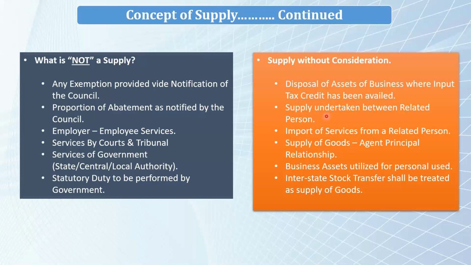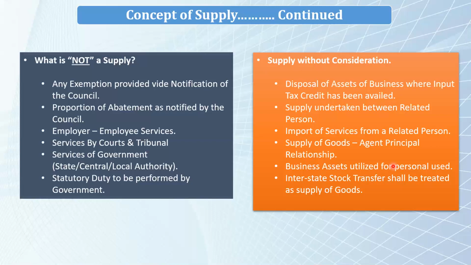Next is business assets utilized for personal use. Suppose there is a partnership firm and there are certain assets, say a TV is purchased for business use, and it has been installed in the office of the partnership firm. Now, due to certain reasons, that TV is uninstalled and taken by one of the partners, and it is being used at his home. In this case, it is a business asset which is being utilized for personal use by the partner.